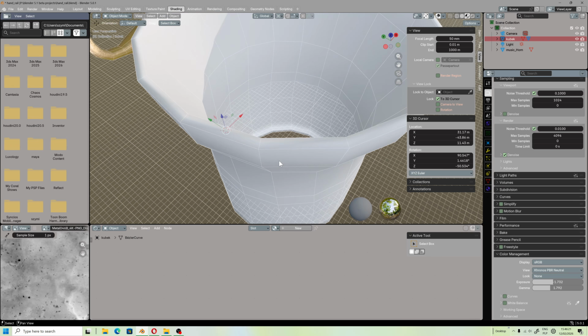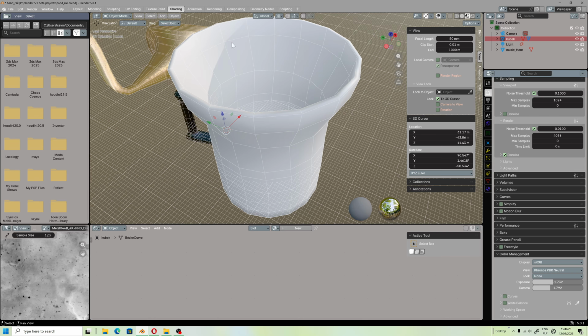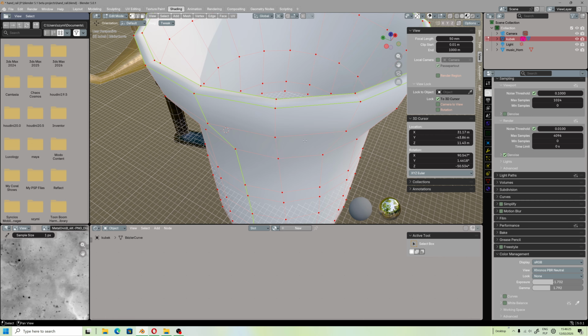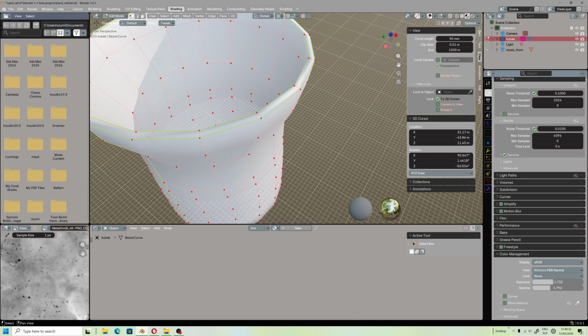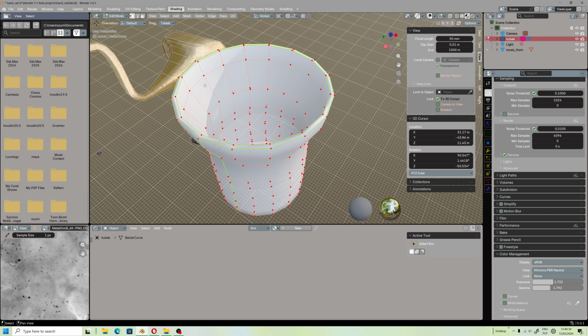Hi people, again. I wanted to show you how to use the normal modifier in Blender, so you are able to see normals when they are displayed, because by default we don't see any normals visible.